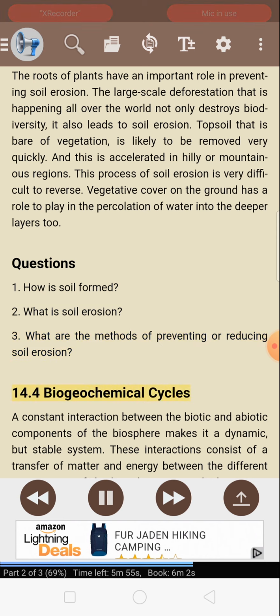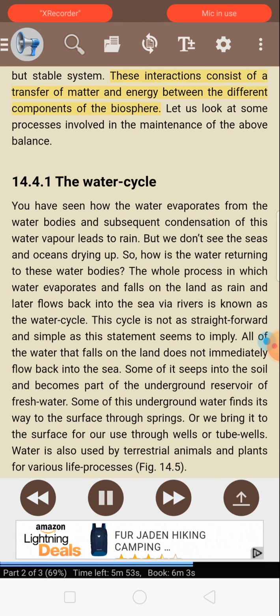14.4 Biogeochemical cycles. A constant interaction between the biotic and abiotic components of the biosphere makes it a dynamic but stable system. These interactions consist of a transfer of matter and energy between the different components of the biosphere. Let us look at some processes involved in the maintenance of the above balance.